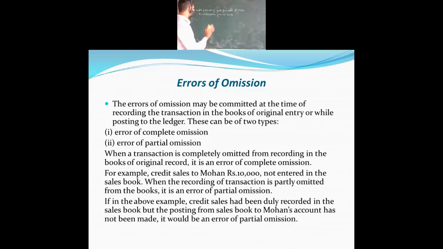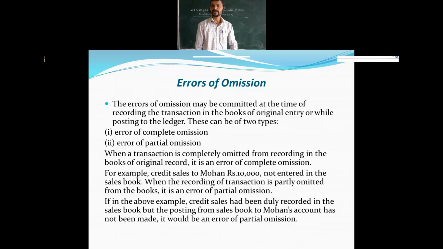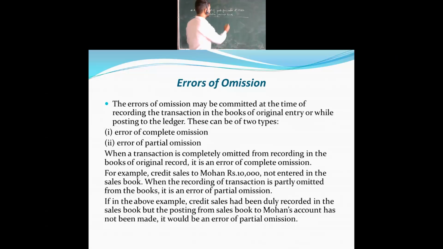Remember the things. Completely one transaction is not recorded in the purchase book. You have purchased goods of rupees 15,000 from Madan, the person, but it is not recorded in the purchase book.